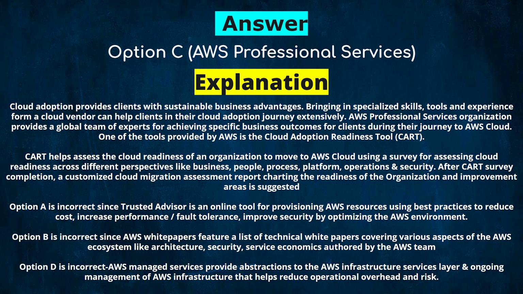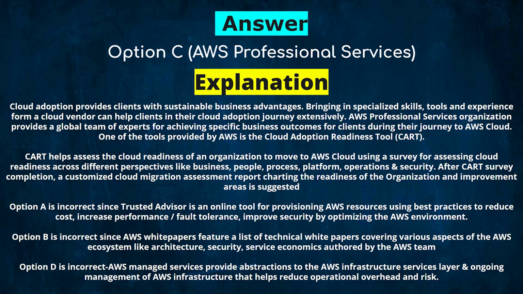Option A is incorrect, since Trusted Advisor is an online tool for provisioning AWS resources using best practices to reduce cost, increase performance or fault tolerance, and improve security by optimizing the AWS environment.